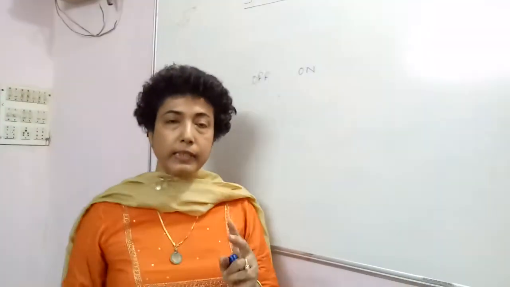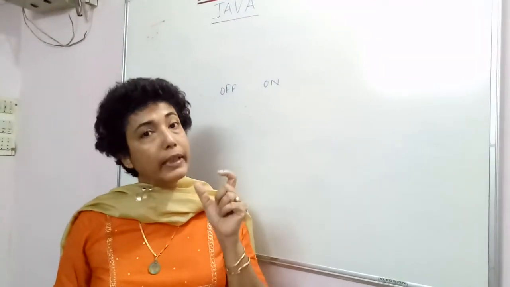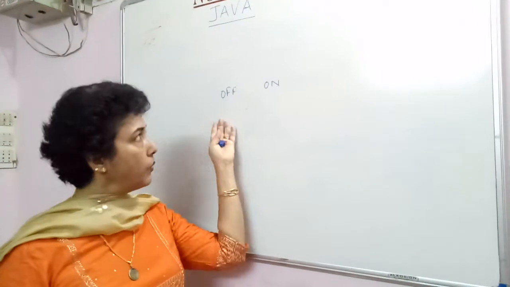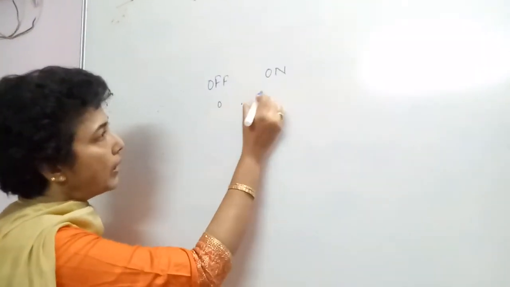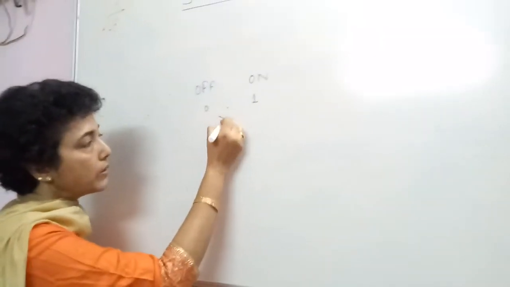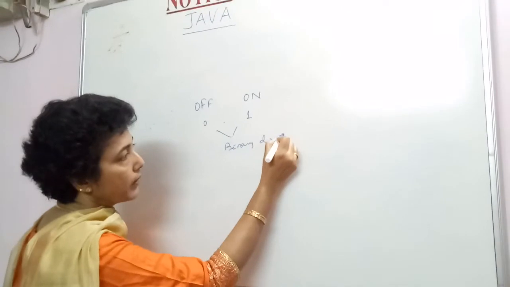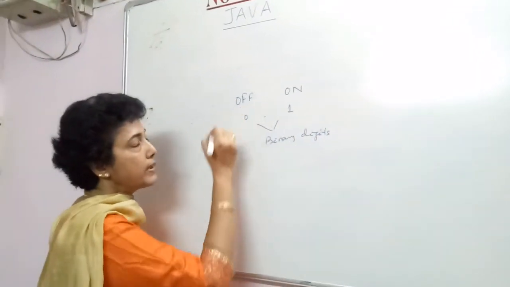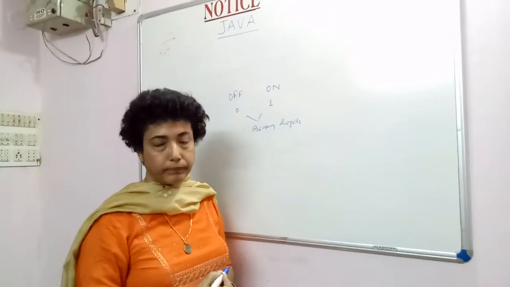Based on these two states, two digits have developed, that is 0 and 1. These are known as binary digits. 0 represents the off state and 1 represents the on state.